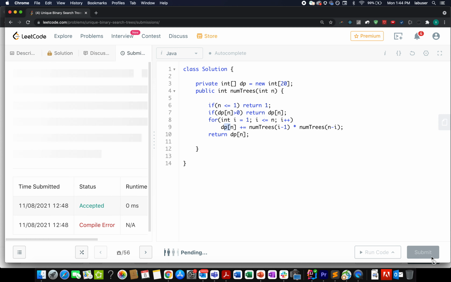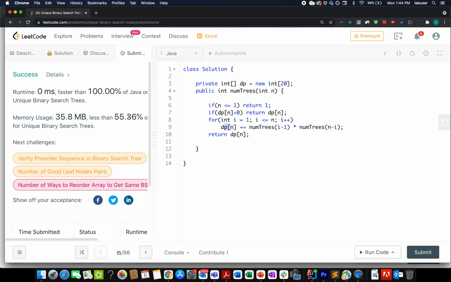Let's try and submit this up. Accepted, 100 times faster. Memory usage is also fairly good. I'm pretty satisfied with this approach. The time complexity of this approach is order of n square.